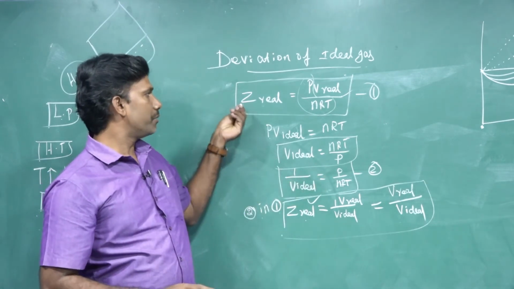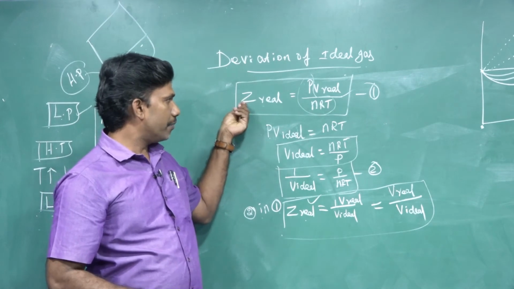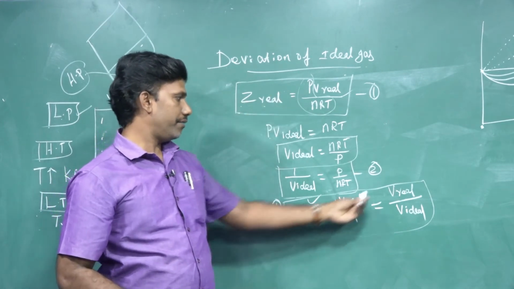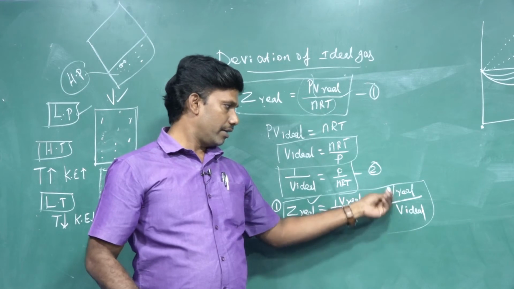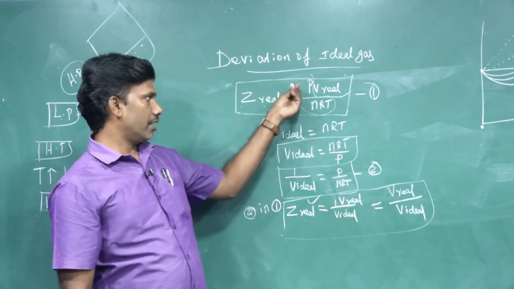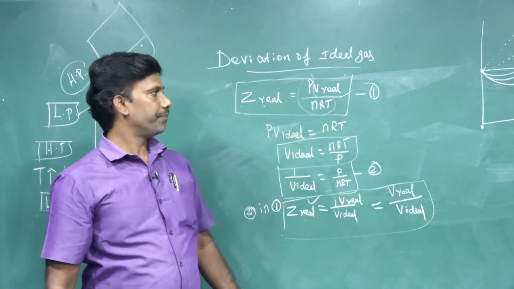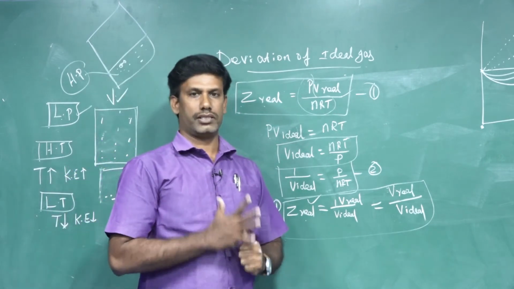This is the calculation of the compressibility factor for real gases. From the volume we can calculate the compressibility factor, or otherwise from pressure and volume. Then let us move on to the van der Waals equation.